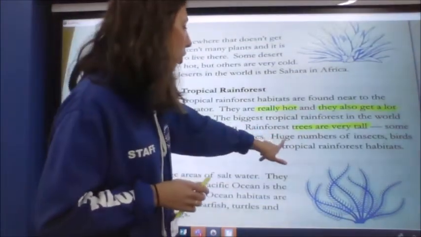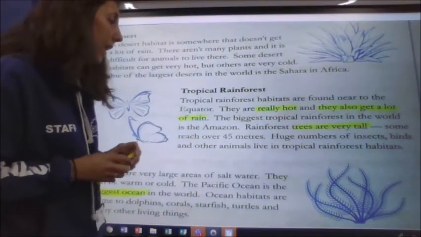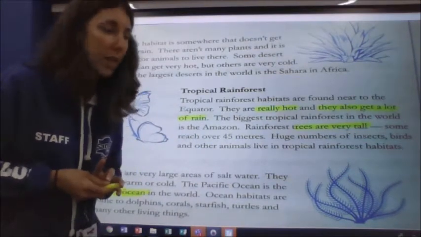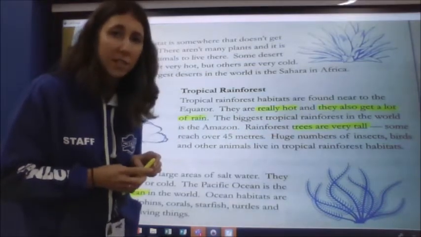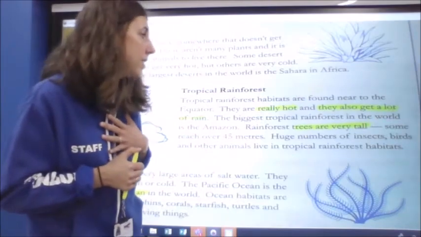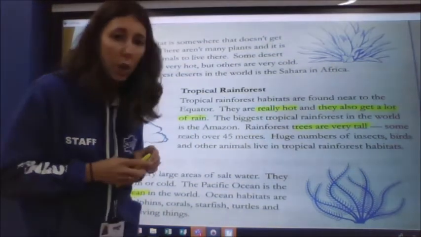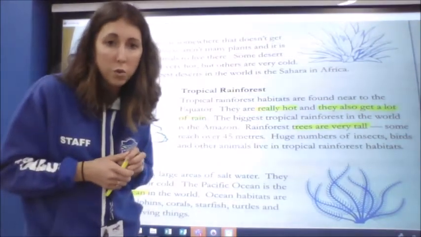And it does say huge numbers of insects, birds, and other animals live in tropical rainforest habitats. Also, it's a nice warm place to live. Lots of animals need warm places to live, and they also get a lot of rain, so there would be plenty of water for the animals to drink.